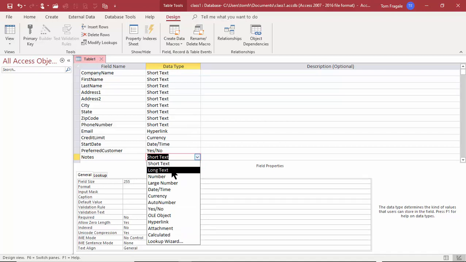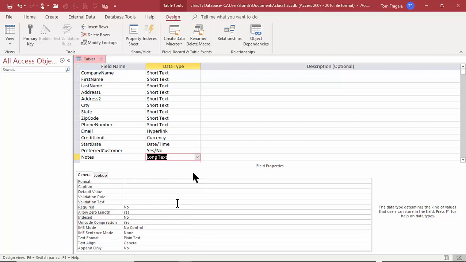So your table can have as many fields. Actually, one table can have up to 255 fields per table. And we can always add more after that. So I'm just trying to show you how we get our table started here in Design View. So we'll add or change more fields as we go forward.